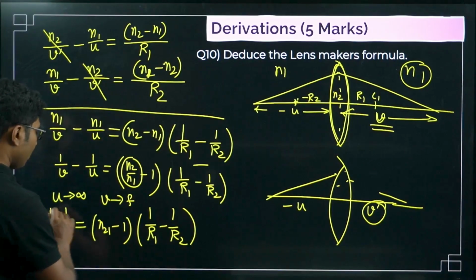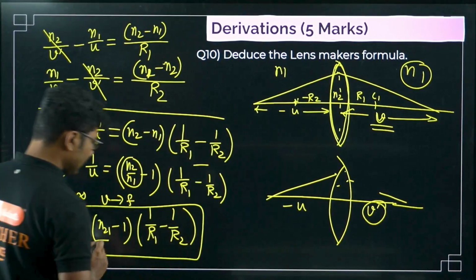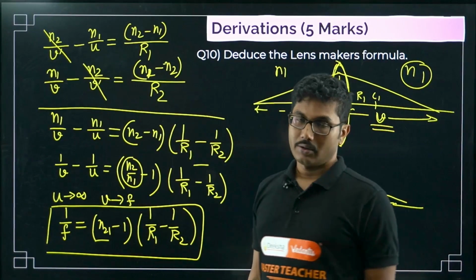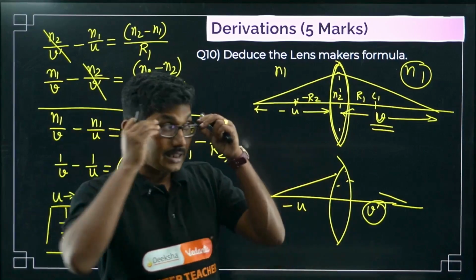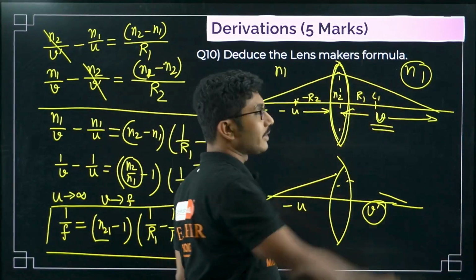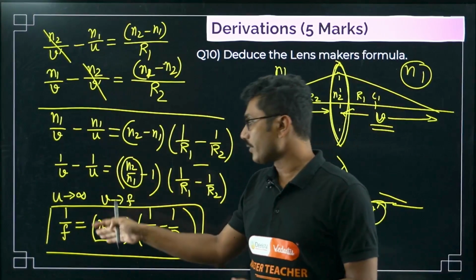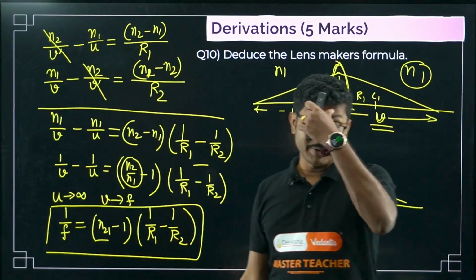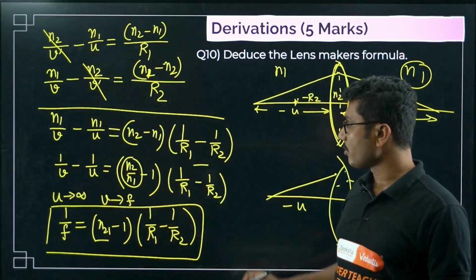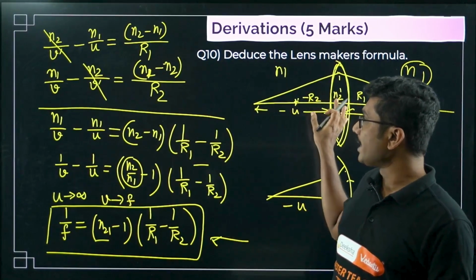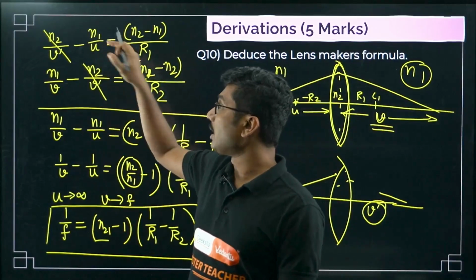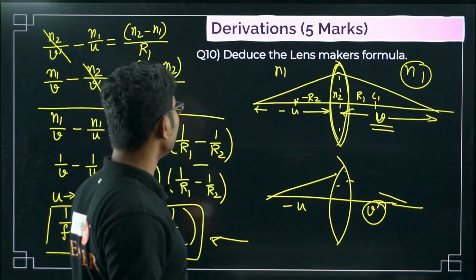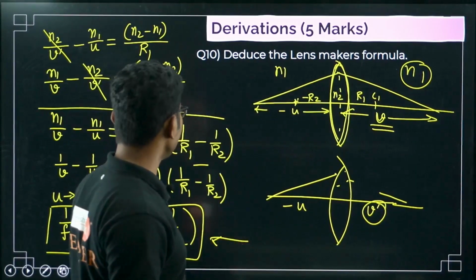This is the general form of the Lensmaker equation, but in general n21 is the refractive index with respect to air. Because most of the lenses are placed such that here also air, here also air, and air has refractive index one. So whatever is the absolute refractive index of the medium is replaced here. But this is the general form of Lensmaker's formula. With a slight description of the image and the formula, you will get full marks. We are already running too long, that's why I am trying to finish it a little bit quicker.